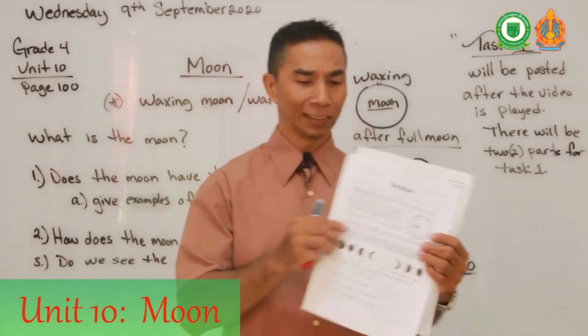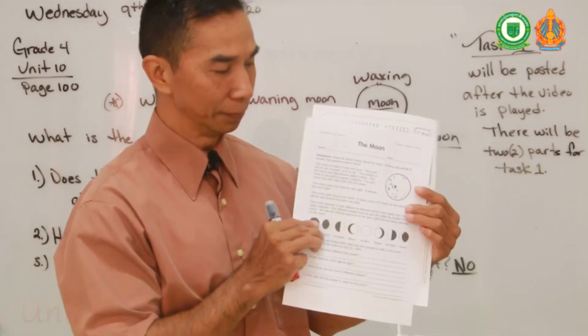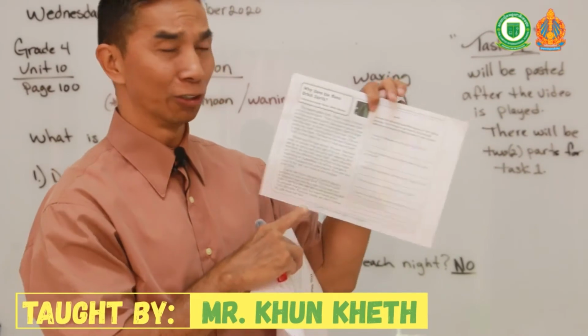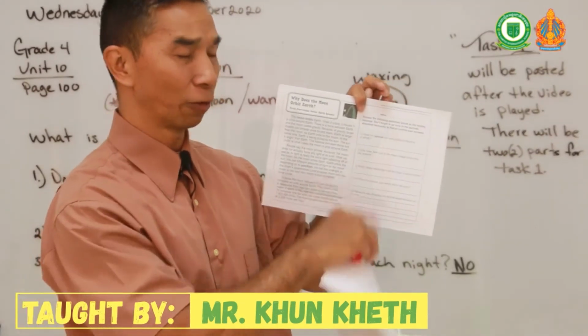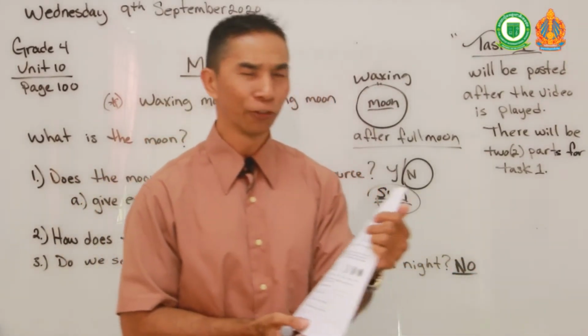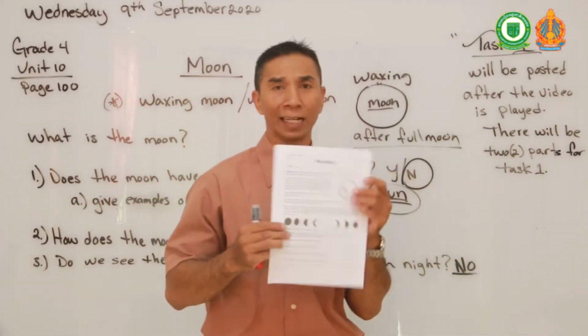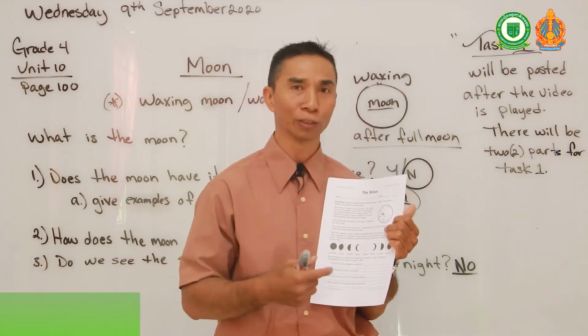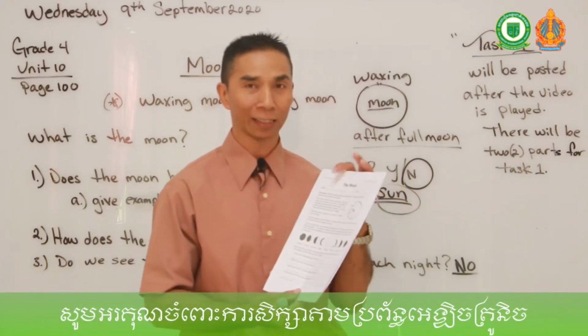The first exercise is about the moon's shape. And the second exercise is about reading assignments about the moon, and I want you to answer the following questions about the moon. Again, I will give you 40 minutes for this first task. Once you have completed this task, let me know so I can correct it and give you back your scores.